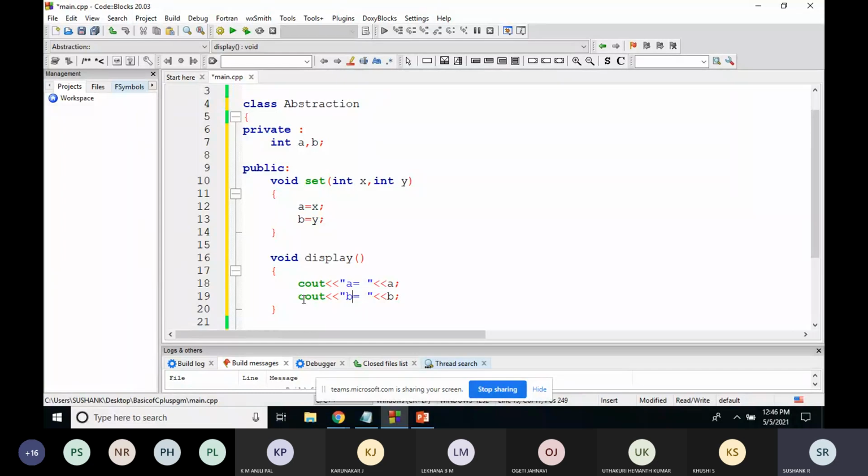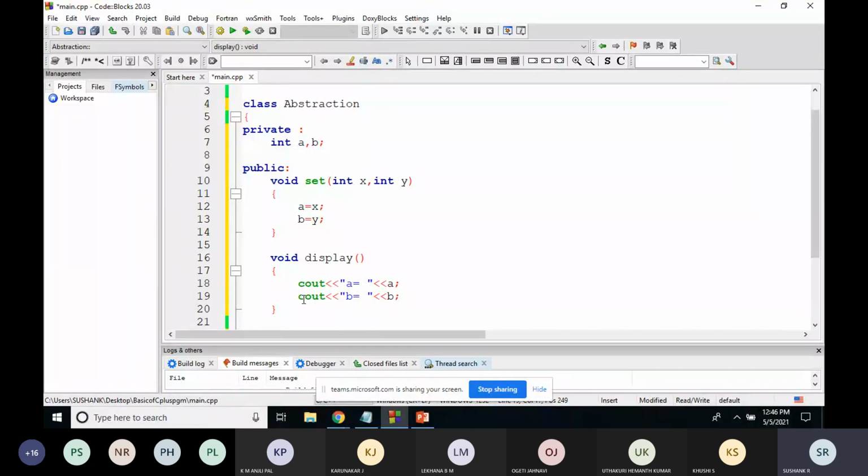So what I'm doing here is, since I made the variables a and b private, you cannot access those variables directly. But you can give values to a and b by using the function called set. The set function takes two parameters, x and y. So using the set function, you can give values to the variables. After that, you use the display function to display the values of a and b.